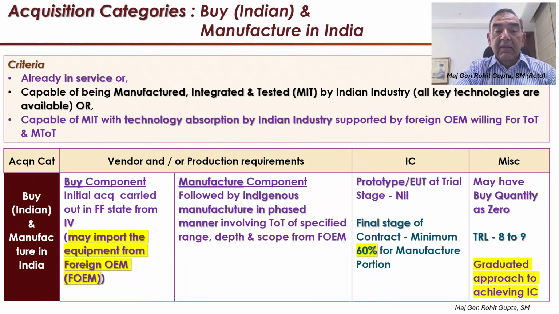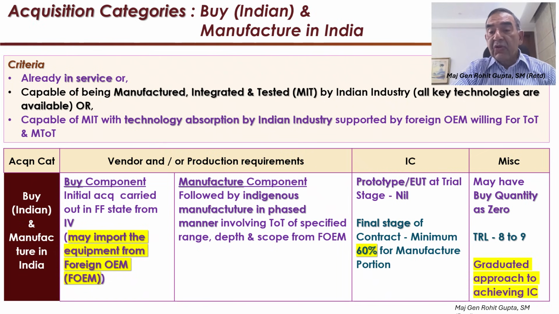In this, the buy component, the initial acquisition is carried out in the fully formed state from an Indian vendor. This Indian vendor may well be importing the equipment from a foreign OEM. It is allowed. However, when it gets to the manufacture component, the initial procurement has to be followed by indigenous manufacture in a phased manner, involving the absorption of TOT of a specified range, depth and scope from the foreign OEM, if at all he is involved in the product supply.